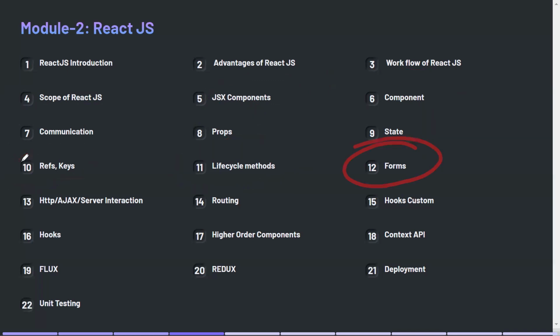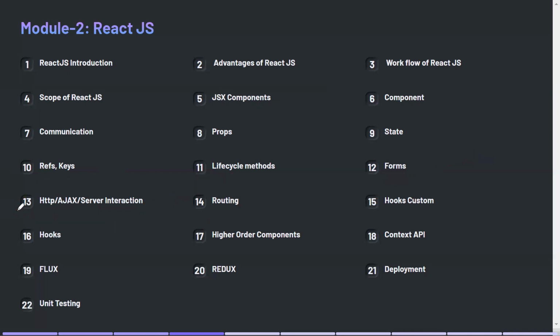Then we will see how we create the form, how we will work with forms. We will use some external libraries for this, and we will see HTTP. We will see how we will deal with HTTP, AJAX, and server interaction. Like here we will see how we can fetch the data from an API, right? Then we will learn about routing.